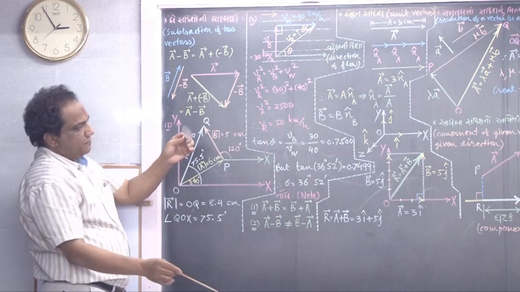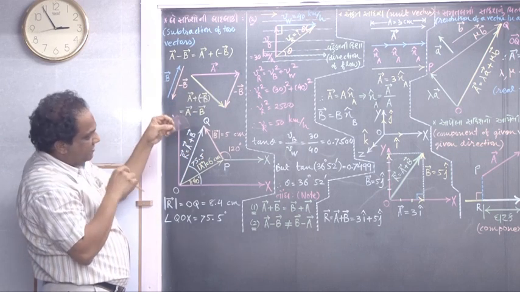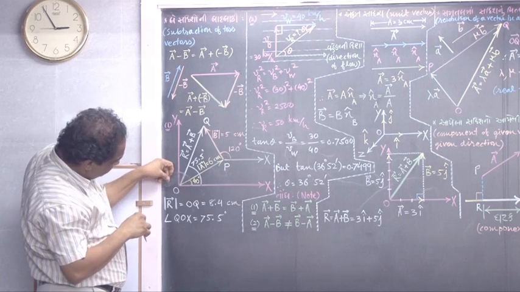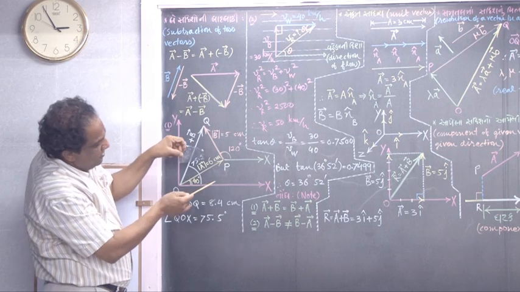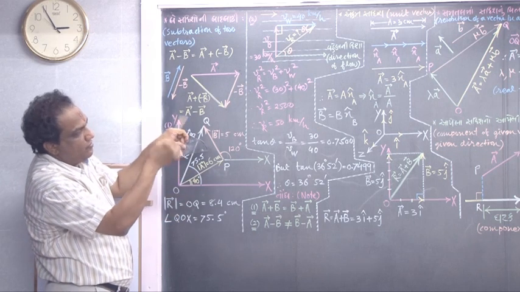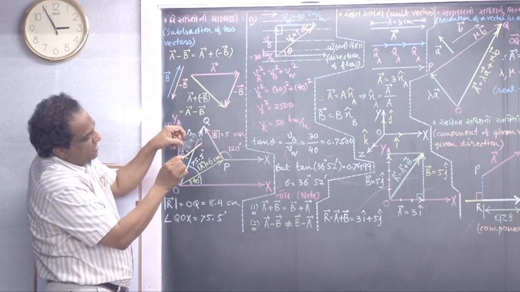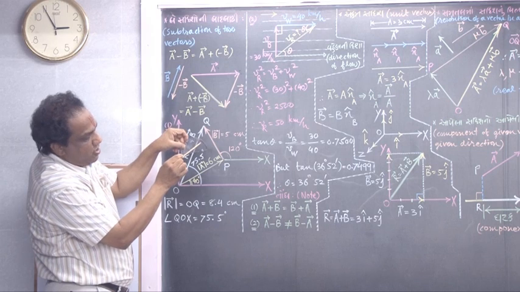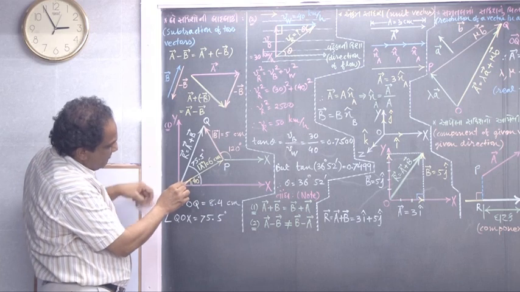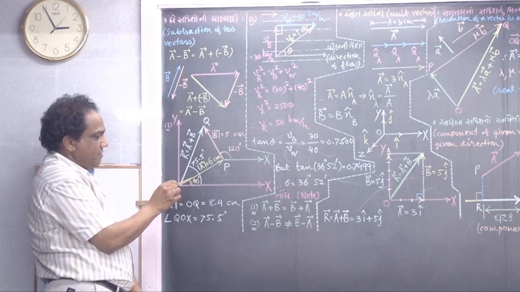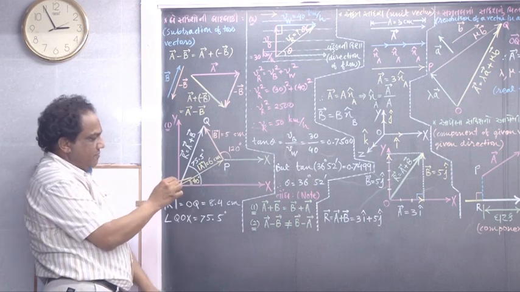So what you should do, the center point of this protractor, you should superpose here at point O. And then as you go this way, anti-clockwise, the angle goes on increasing. It is 10 degrees, 20, 30, 40, that's all, because this angle is 40 degrees. So at 40 degrees you should mark one point along the edge of the protractor.